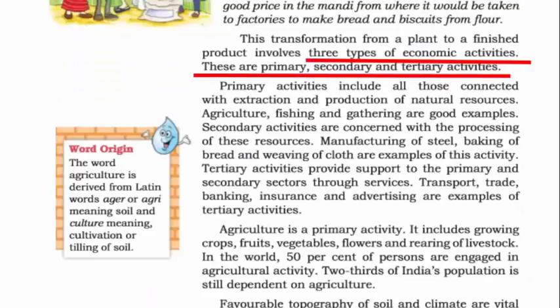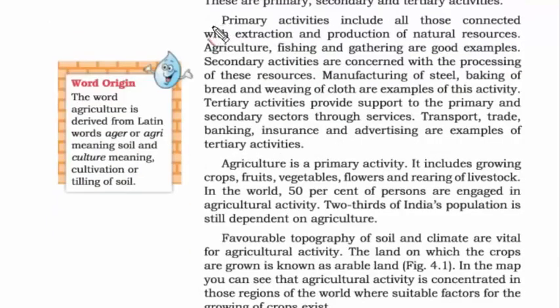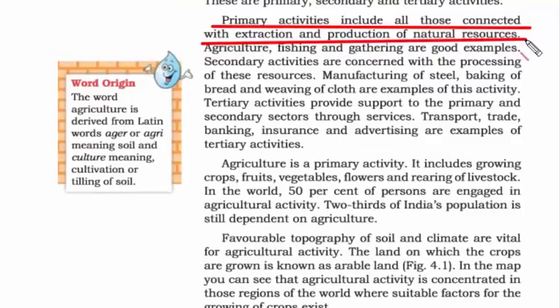So there are three types of economic activities. Actually it's four, but here we are talking about just three. And these are primary, secondary and tertiary activities. And just for general information, the fourth one is called quaternary. The definition of primary activity is anything that includes all those connected with extraction and production of natural resources. The best way to remember this is to start any activity you need resources, and most of the resources are naturally produced. That means from nature. So any activity wherein you have to put your hand directly into the nature's resource, that is called primary activity. Some of the examples are agriculture and fishing.